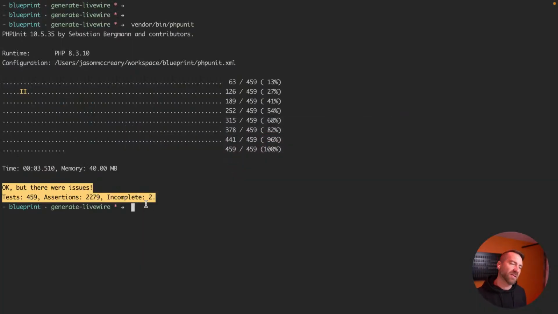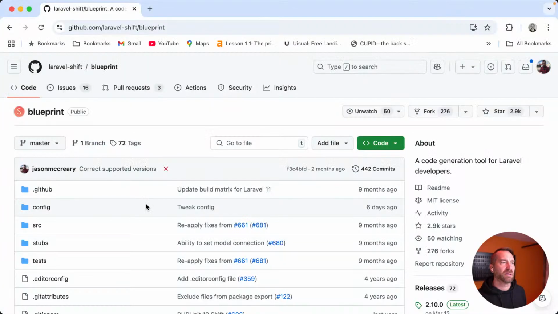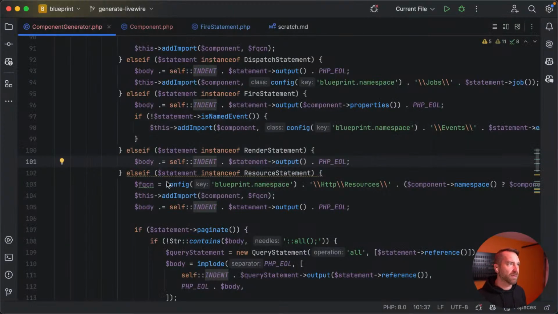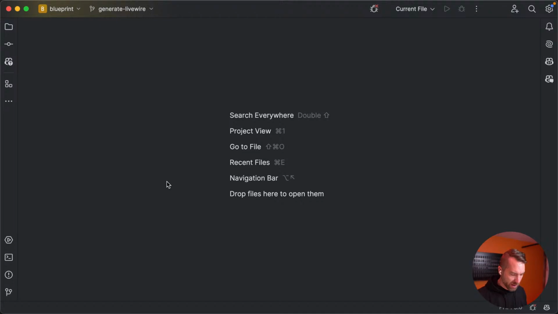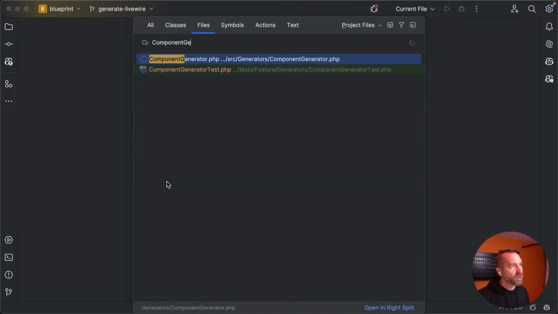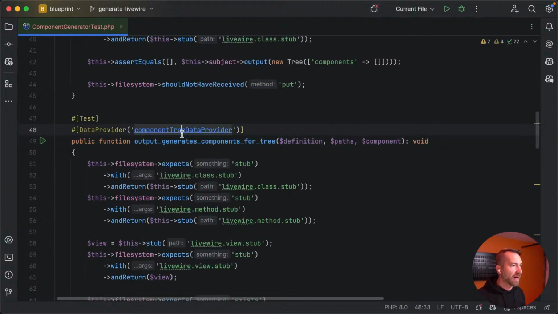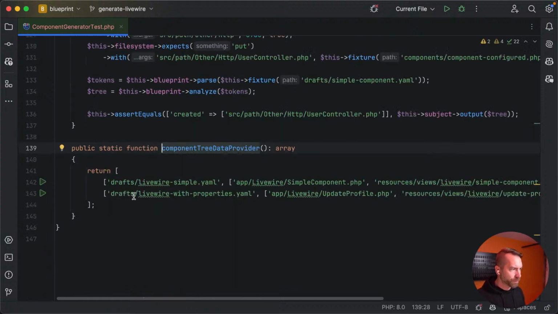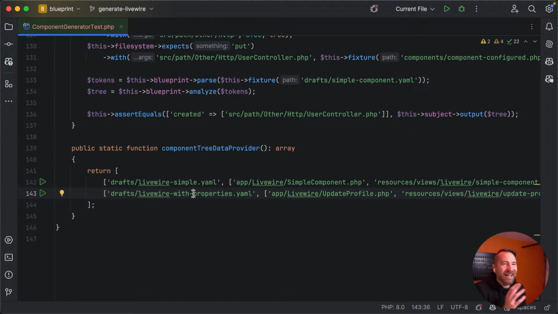Okay, all tests are passing. So let's make a new test, because I think the tests for this were kind of weak anyway. Let's go to our component generator test. There it is. And we've got this component tree provider, Livewire with properties. That's kind of just testing mount, if you will. It's not testing all of the things.